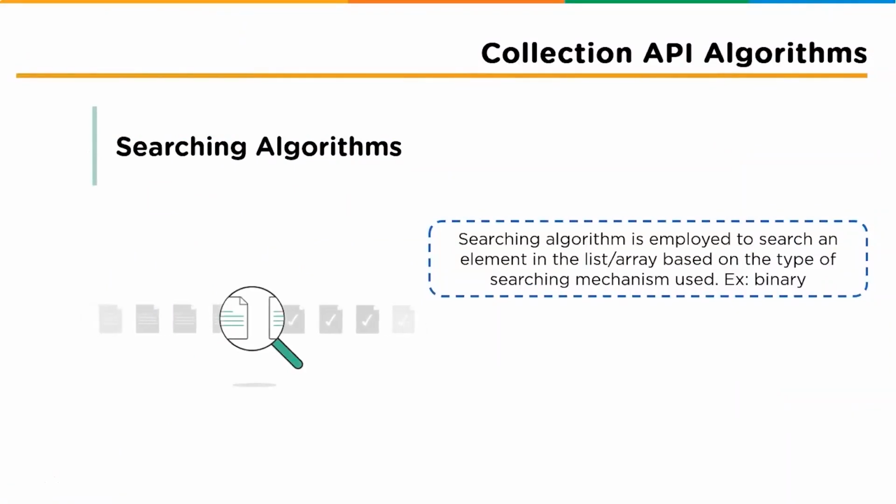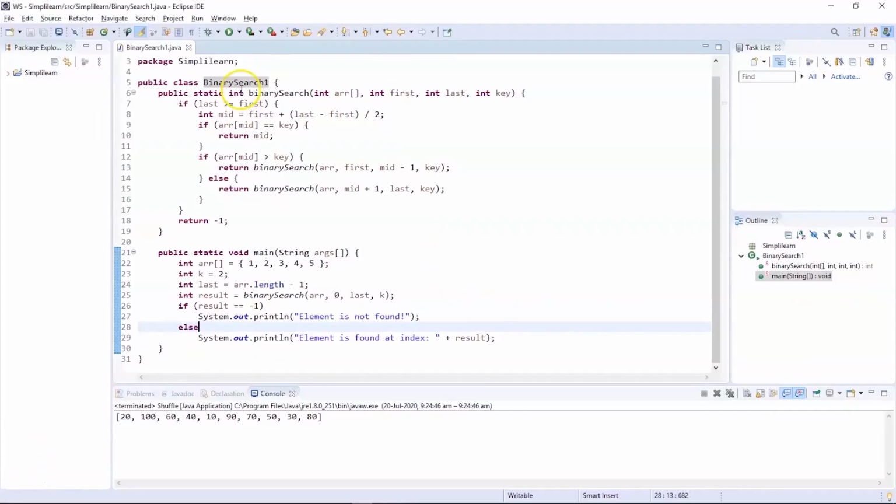Now let's move further and understand the next type of algorithm, which is the searching algorithm. A searching algorithm is employed to search for an element in a list or array based on the type of searching mechanism used. For example, let's use the binary search. You can see a program on my screen which is an example for binary search. We have the elements 1, 2, 3, 4 and 5 in our array. We are going to search for the key element 2 in our array using the binary search algorithm.